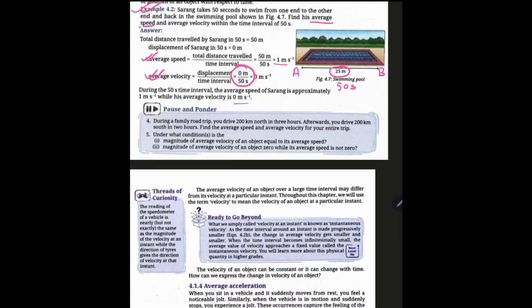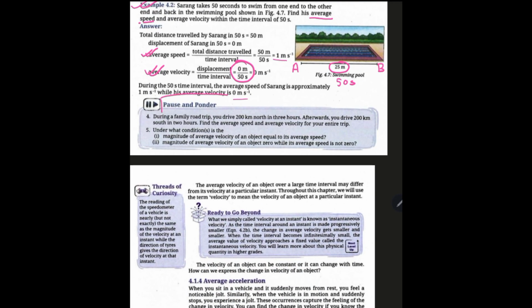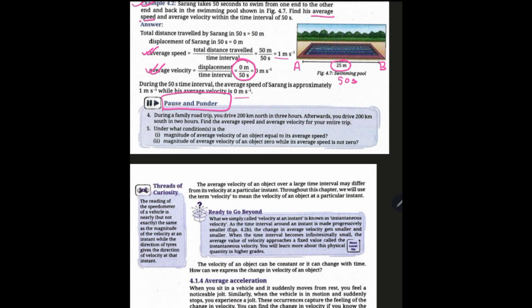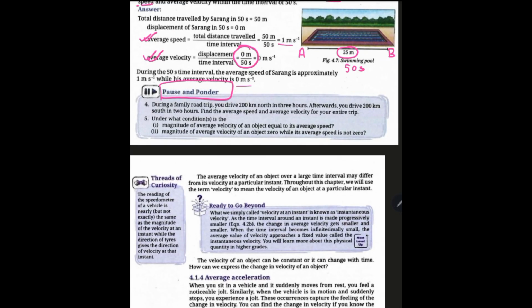Next, let us see. Pause and Ponder is for you to try, so let us discuss, and you can try later on again. During a family road trip, it is a case-based question, a situation is being given. You drive 200 kilometers north in 3 hours.